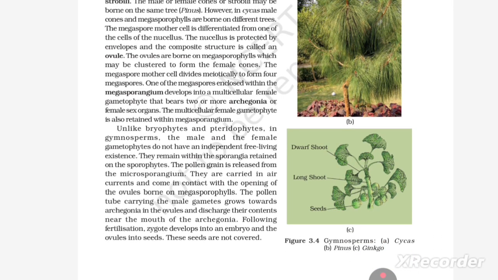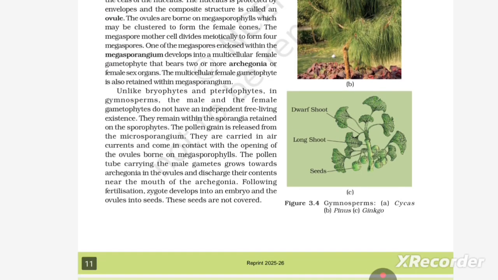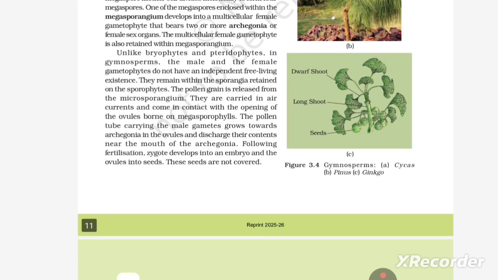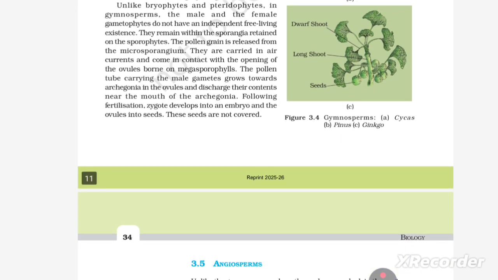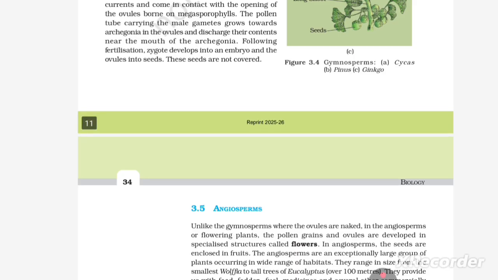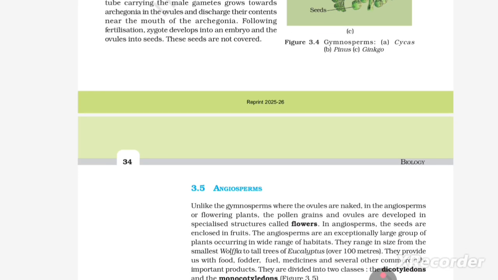Unlike bryophytes and pteridophytes, in gymnosperms the male and the female gametophytes do not have an independent free-living existence. They remain within the sporangia retained on the sporophyte. The pollen grain is released from the microsporangium. It is carried in air currents and comes in contact with the open ovule borne on megasporophylls. The pollen tube carries the male gametes, grows toward the archegonia in the ovule, and discharges their contents near the mouth of the archegonia. Following fertilization, the zygote develops into an embryo and the ovule into the seed. These seeds are not covered.